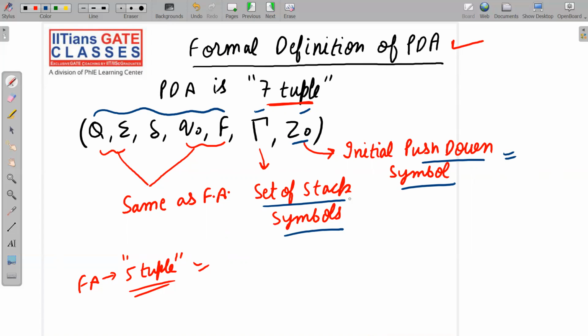Okay, so tau is the set of stack symbols. So what are these, and what is Z naught and so on? Don't worry, I will tell you. But first, let me focus here.